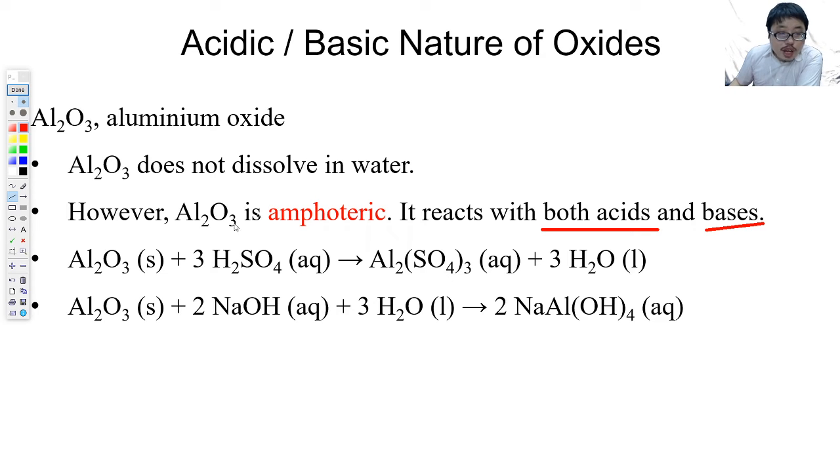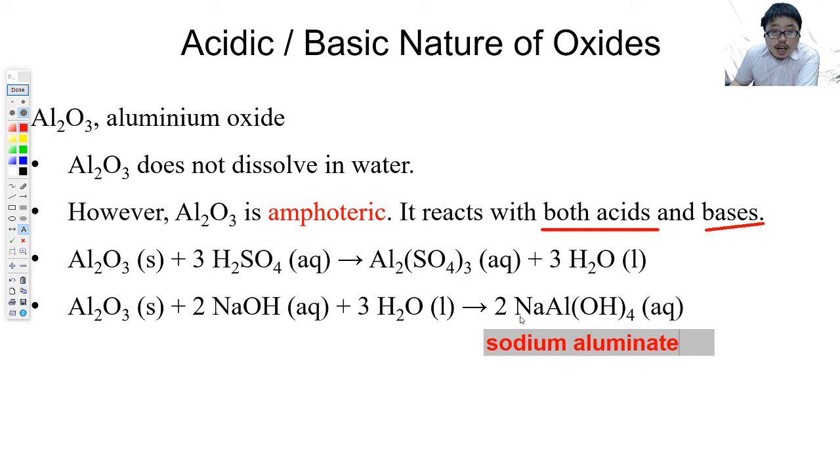When aluminium oxide reacts with sulfuric acid, you form salt, aluminium sulfate, and water. Basic nature: when aluminium oxide reacts with sodium hydroxide and 3H2O, you form, hold on, this is called sodium aluminate. Hold on, I cannot remember this off the top of my head. Yep, sodium aluminate.